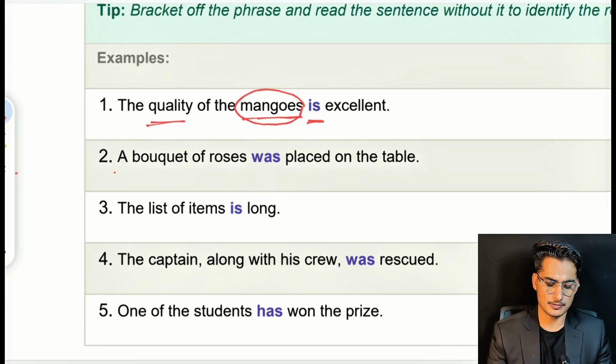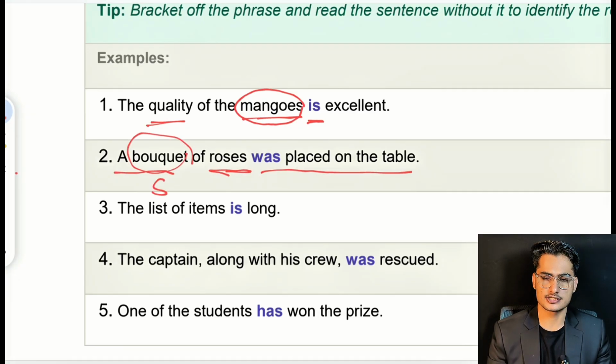Our next sentence is: the bouquet of roses was placed on the table. Bouquet over here is our subject and again it's a singular subject. So we have to use was instead of were, not because of the roses.